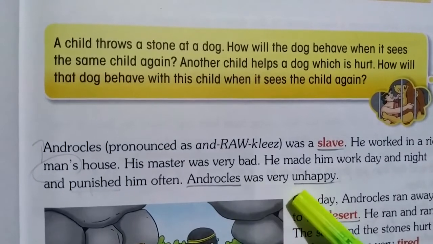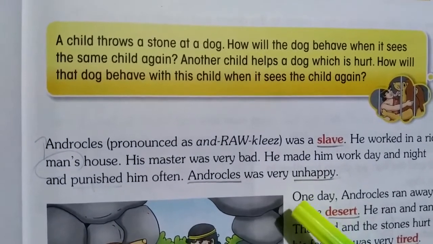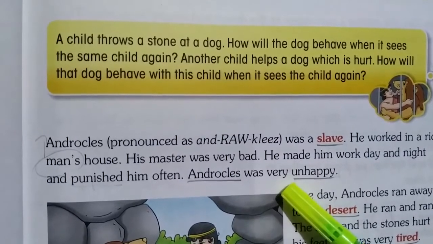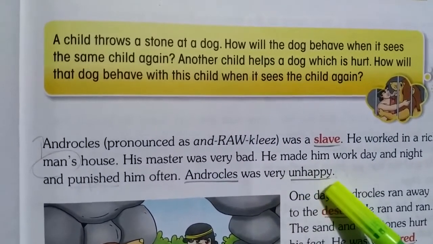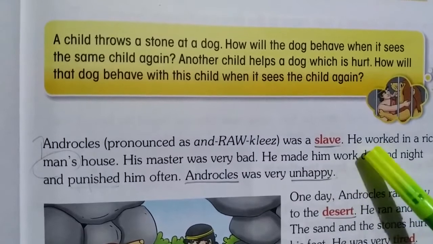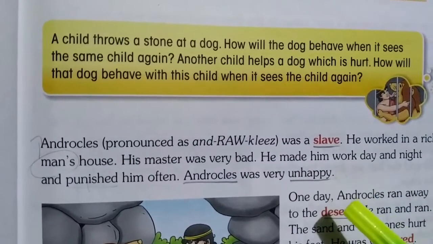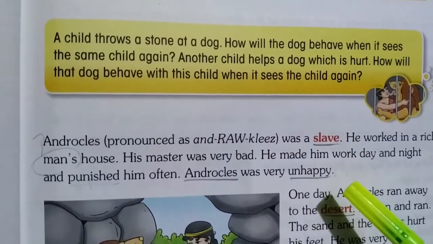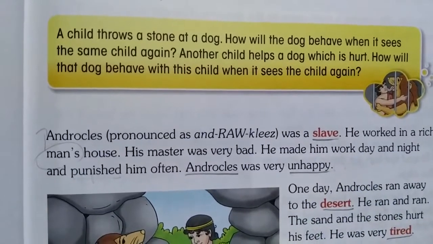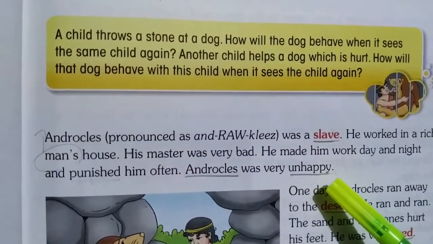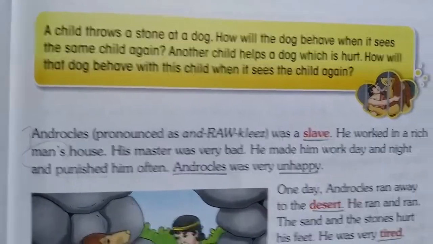So what happened? Androcles was very unhappy. Because of that, Androcles was very unhappy. Children, what is the meaning of unhappy? Not happy. Because his master was punishing Androcles, he was unhappy. He was not happy.